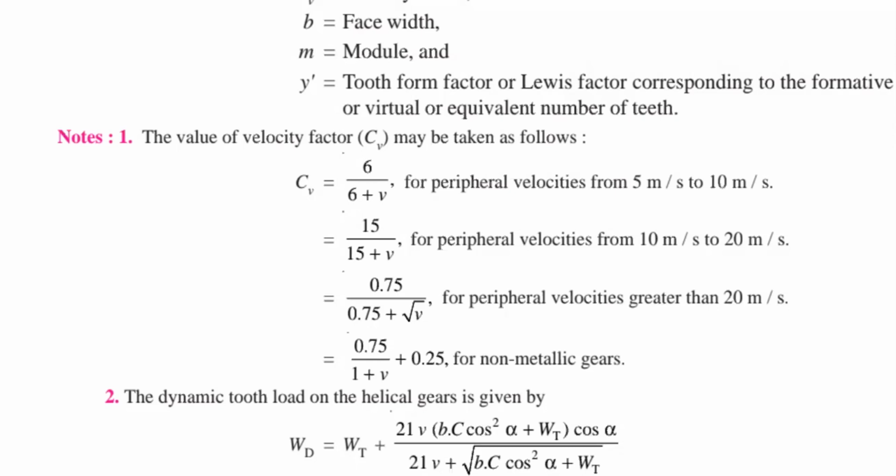So why are we not using 3 by 3 plus v? It means it doesn't satisfy your result. Or maybe in small applications, they may satisfy your result with 3 by 3 plus v, because I already observed that in some data books and some textbooks 3 by 3 plus v is also available. But purely it is based on your pitch line velocity.